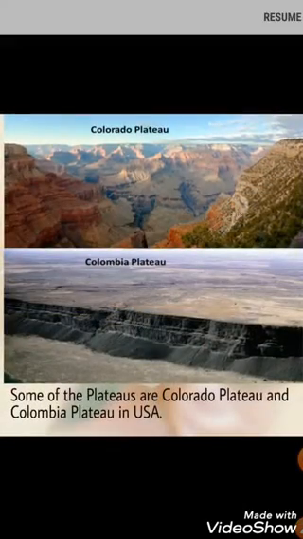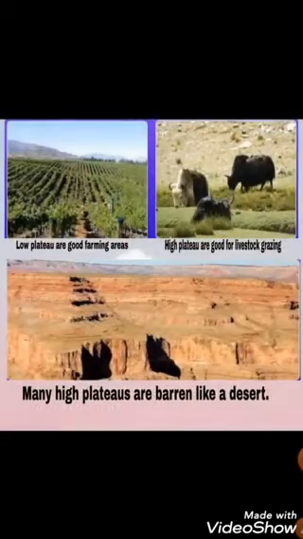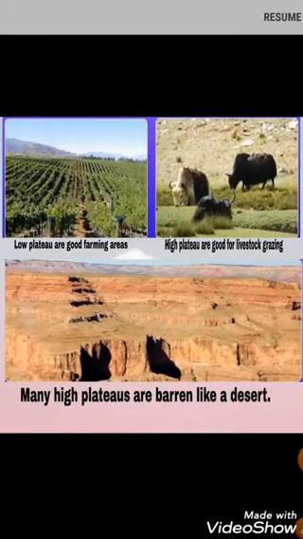Some of the plateaus are Colorado Plateau and Columbia Plateau in USA. Low plateaus are very good for farming, whereas high plateaus are good for livestock grazing. And many high plateaus are barren like a desert. So life in the plateau is almost similar to mountain regions, where it is very difficult to live. As such, these areas are also not much populated.